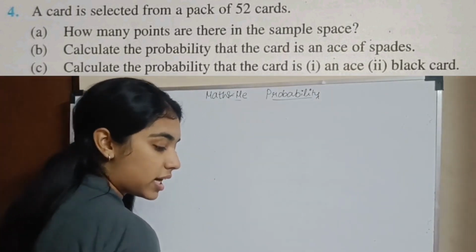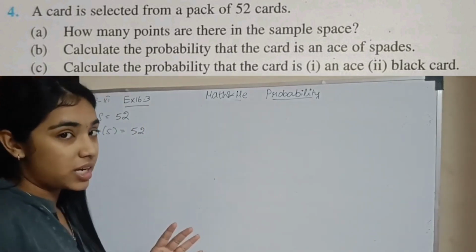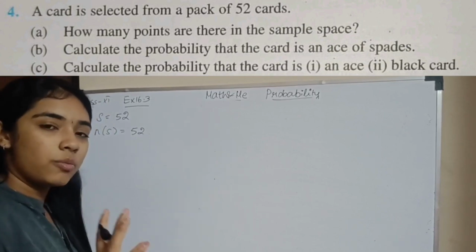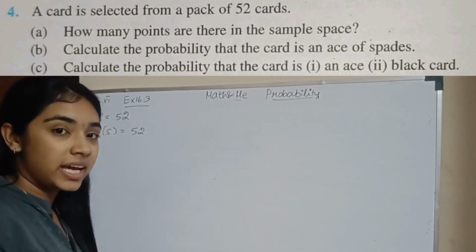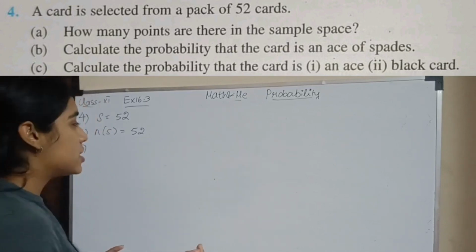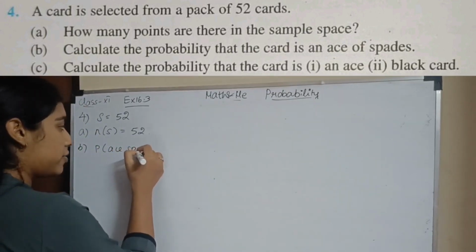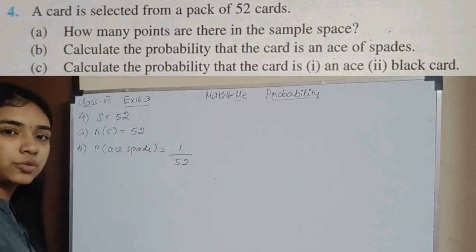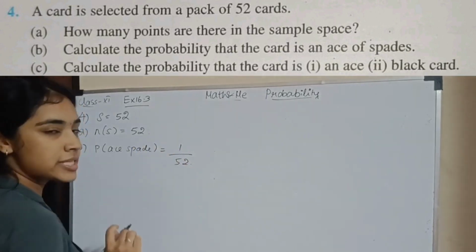Second subsection. Calculate the probability that the card is an ace of spades. For a deck of cards, 52 cards, எத்தனை spade card இருக்கு? 13. You have 13 spades. Okay? So out of that, how many of ace spade you have? ஒரே ஒரு ace spade மட்டும்தான் இருக்கு. அதை தவிர A என்ன இருக்கு? You have A of clubs, A of hearts and A of diamonds. So what is the probability that you have an ace of spade? ஒன்னே ஒண்ணுதான். And what is your total outcome? 52. You only have one ace of spades. So the probability is 1 by 52.